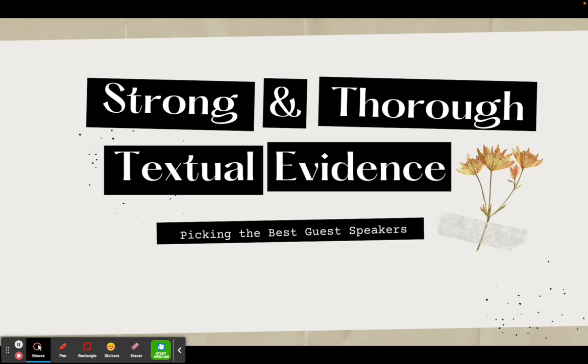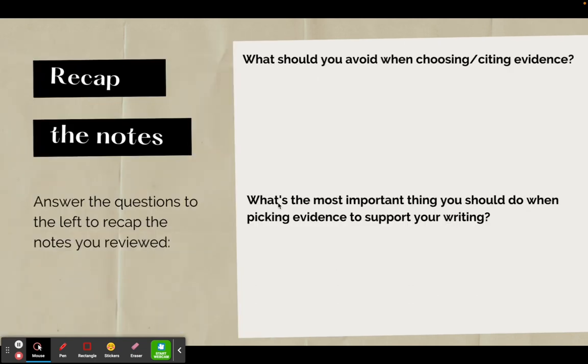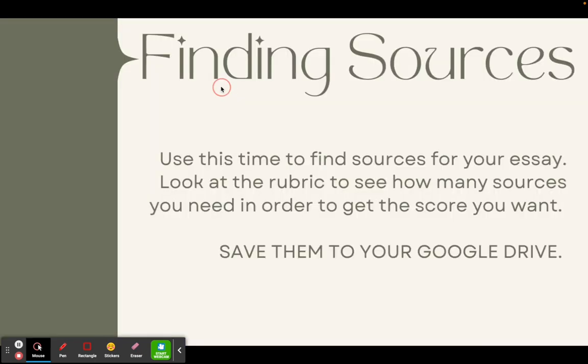And then we're going to be going over our first set of writer's workshop notes. These are notes that are going to help you specifically with different parts of essay writing. And this week we're going to look at strong and thorough textual evidence because the goal of this week is finding evidence, finding sources. So you're going to go through those notes with a partner or individually, and then you're going to answer these questions after going through them. And then you'll have more time to find sources.